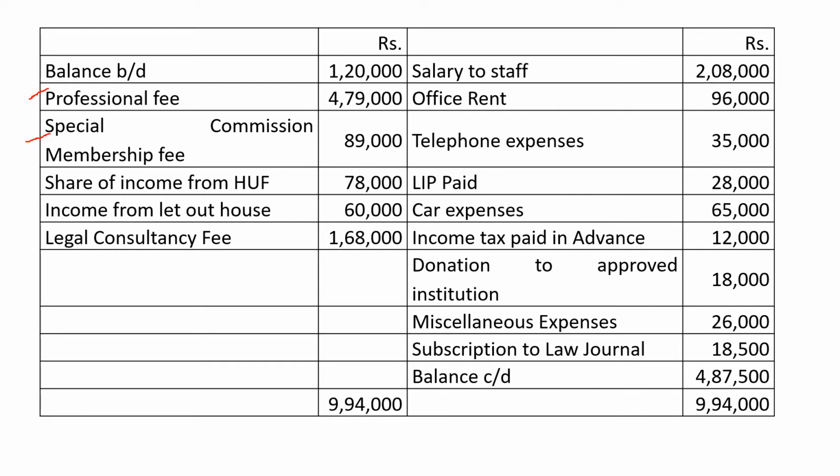Share of income from HUF. Share of income from HUF is an exempted income and this is not relating to his profession, hence it is not considered here. Income from let out house. Income from let out house is considered under the head income from house property, and this is not relating to his profession, so it is not considered.